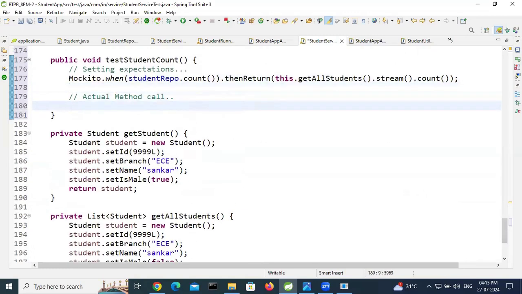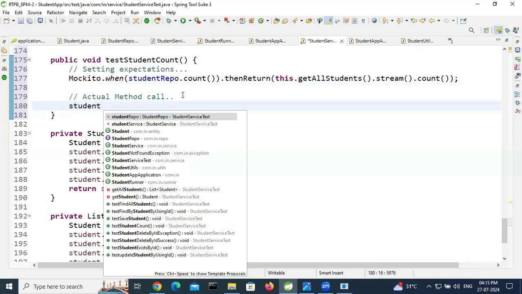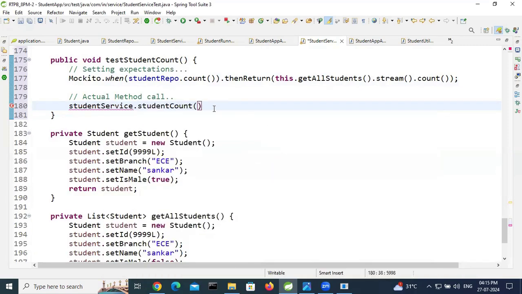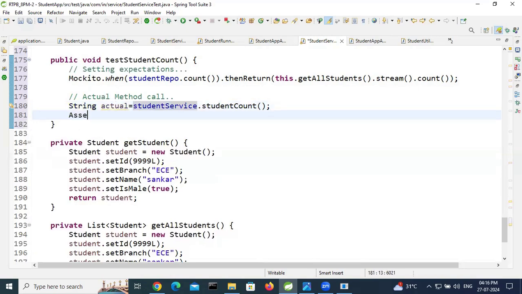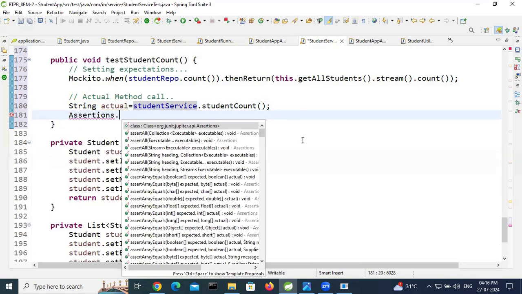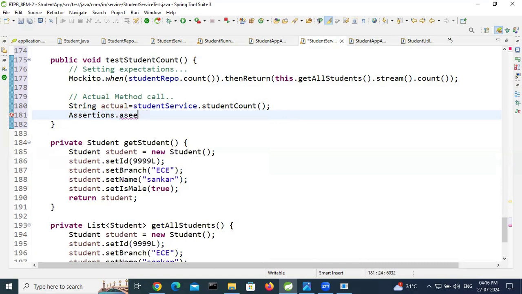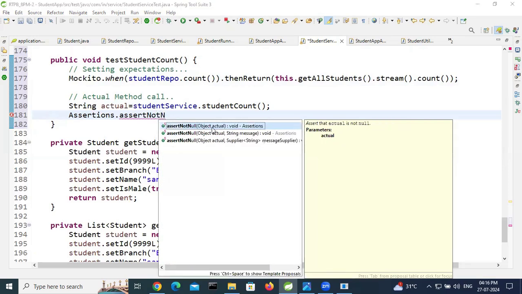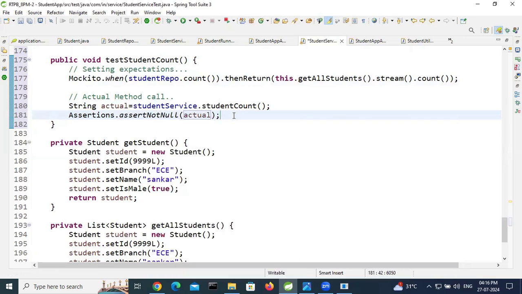Here student service dot student count. It will return the actual string. Then assertions dot assert not null, and pass actual. Control S.